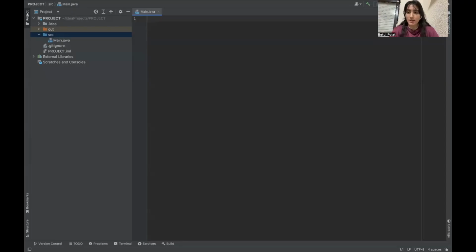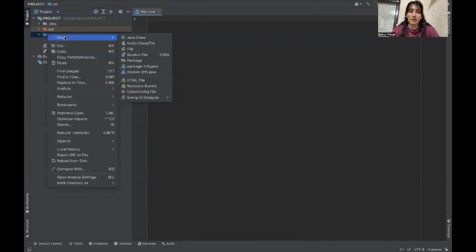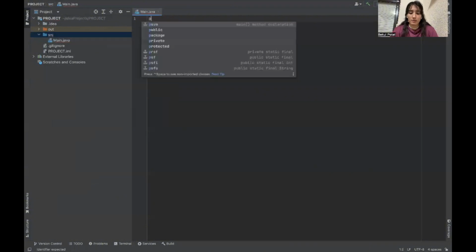Let's create a class which will print out Hello YouTube using the tool called IntelliJ IDEA. And our project name is Java Programming, and the class name is going to be Main as we have written here. In order to create a new class, we have to right click on src, new, and Java class. By clicking that, we are going to be able to create more than one Java class.